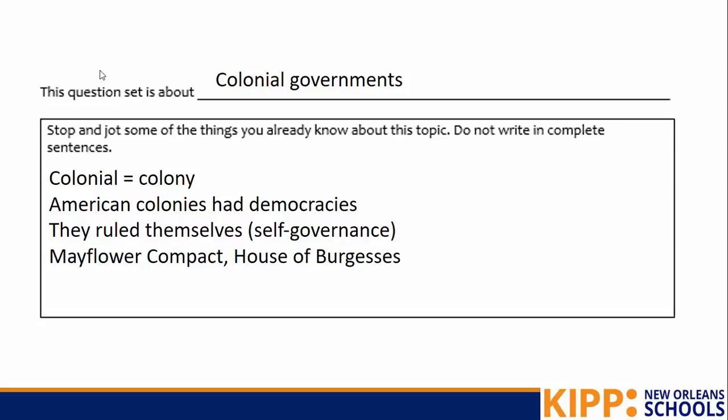And finally, I put just the name of a couple of colonial governments I know about: the Mayflower Compact, the House of Burgesses. You could have put the Fundamental Orders of Connecticut, the Charter of Delaware. There were many different options that you could have put here.